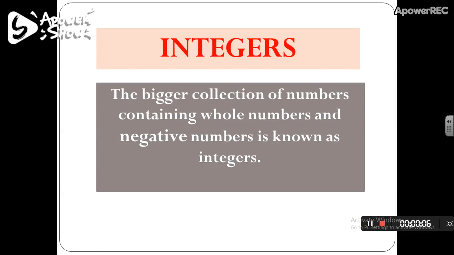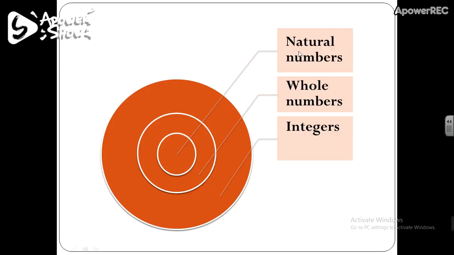Now let's try to understand these collections of numbers by means of a diagram. Here we have three collections of numbers. The first one is natural numbers, the second one is whole numbers, and the third one is integers. Natural numbers means our counting numbers which start from 1. A whole number is a collection of natural numbers and 0. So we can say natural numbers are contained in the set of whole numbers because whole numbers have one number more than natural numbers, and that one number is 0.